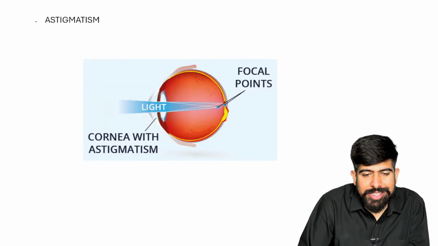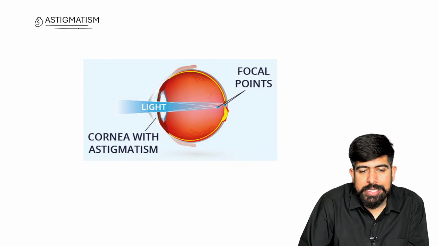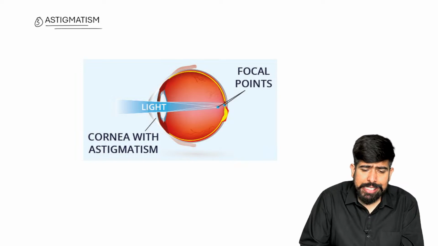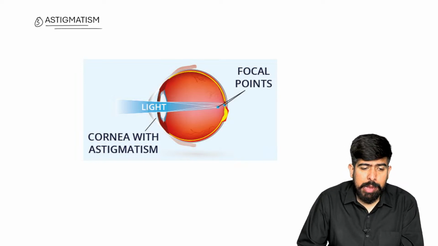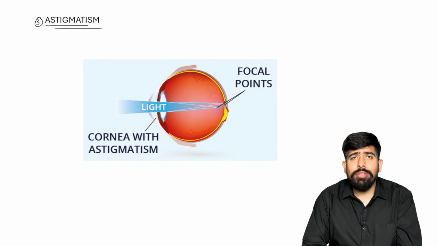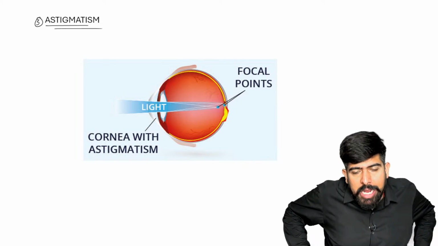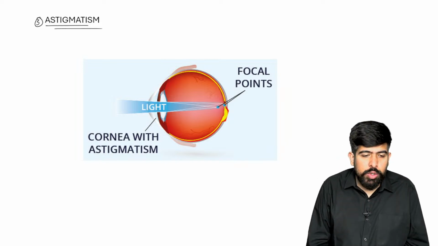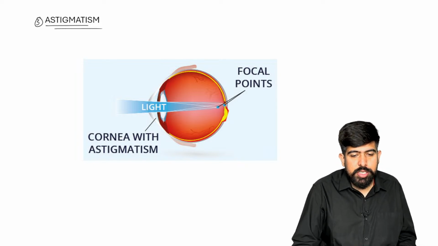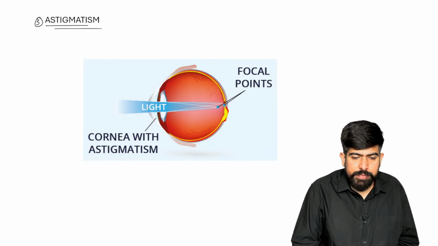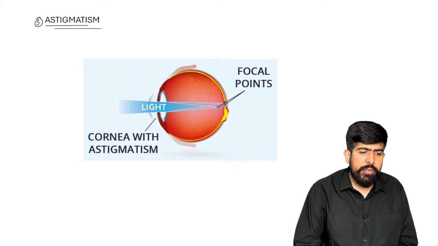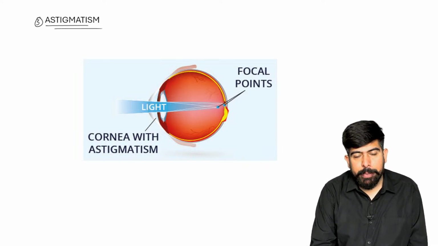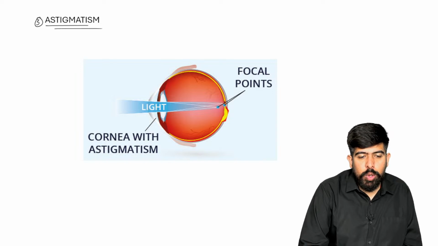Now we are moving forward to the third type of optics and refractive error, which is astigmatism. Talking about astigmatism, I'm clearing it up for you in a very clear manner. We have five types of astigmatism. Understanding it is quite easy. I don't know why students are always asking me why astigmatism is so difficult. Please remember, astigmatism is not such a difficult thing. It is quite easy. You just have to understand it.